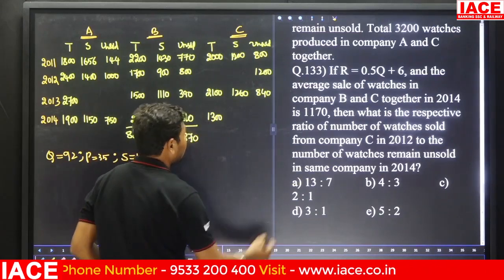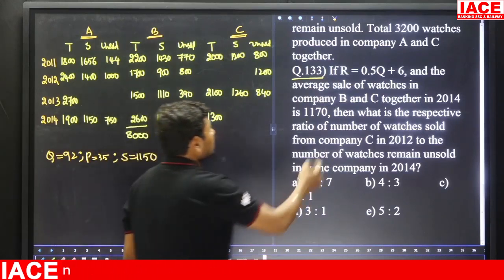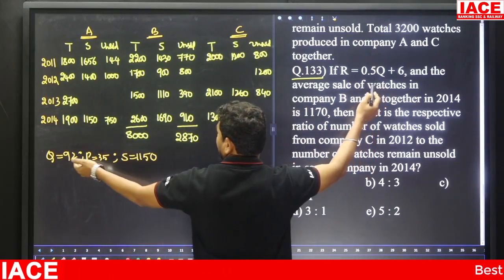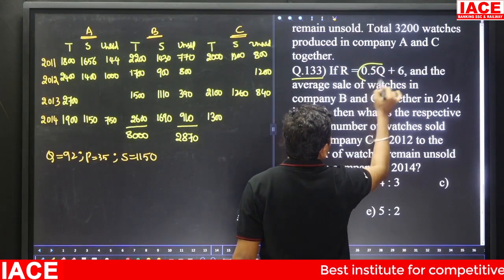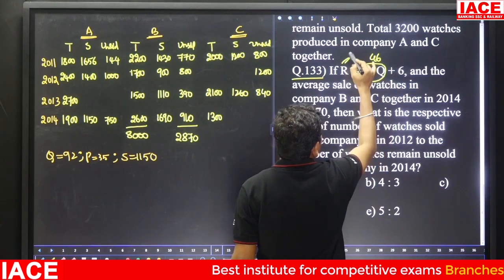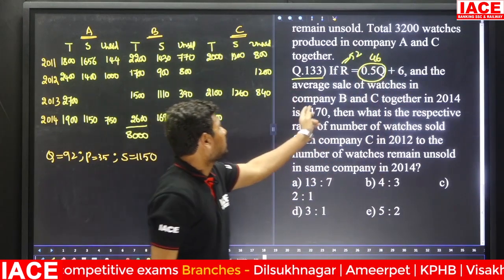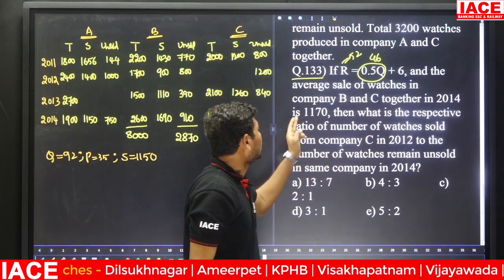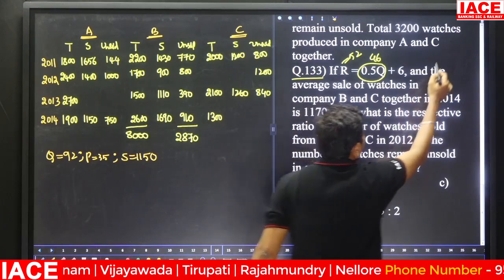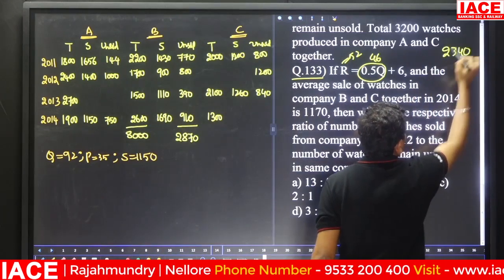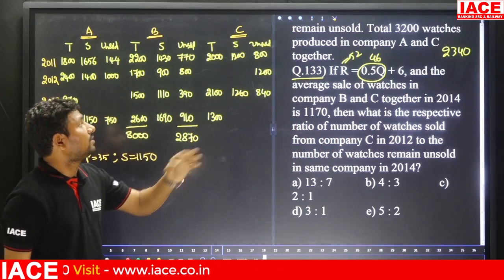Next, for the same data, next question. R is equal to 0.5 Q plus 6. Here 0.5 means half of the Q value, 46, plus 6, 46 plus 6 is equal to 52 parts. And the average sale of watches for company B and C together in 2014: 1170. 1170, make it double, it becomes 2340. 2340. Then the average, this is B and C together in 2014.